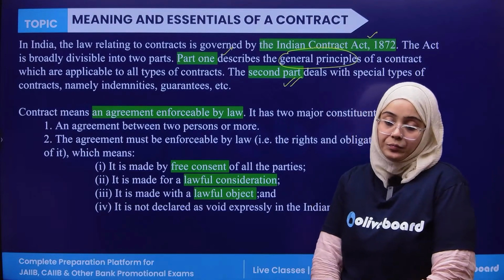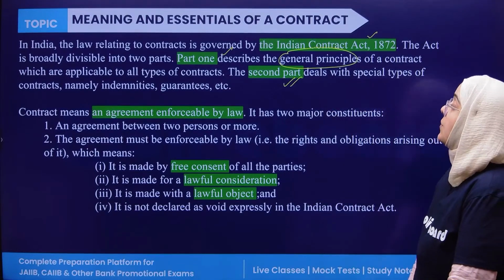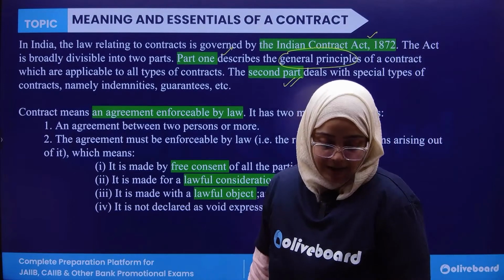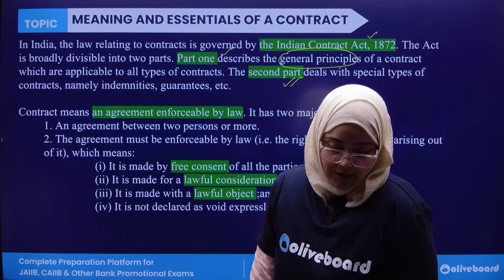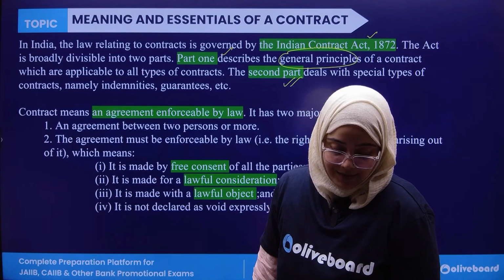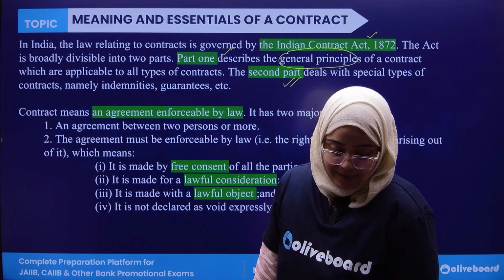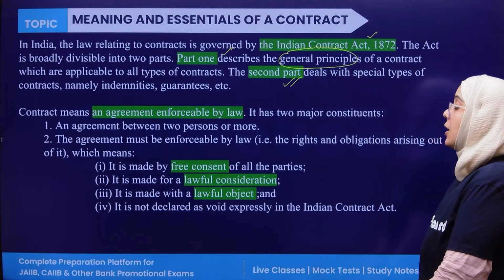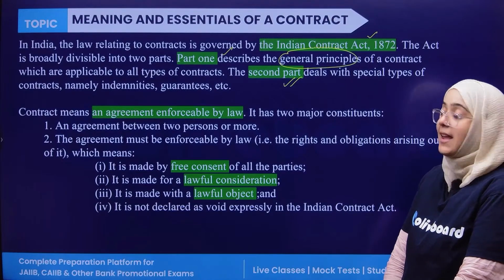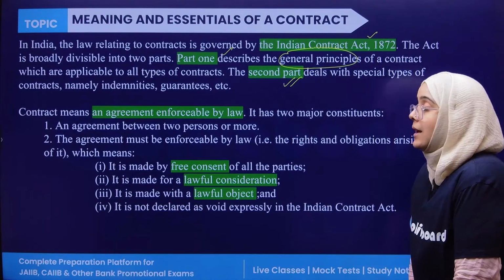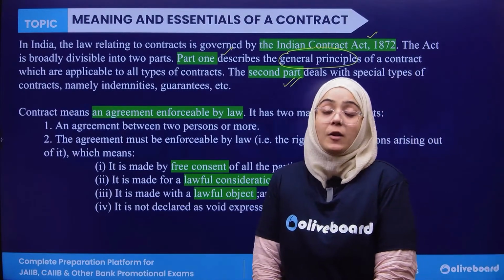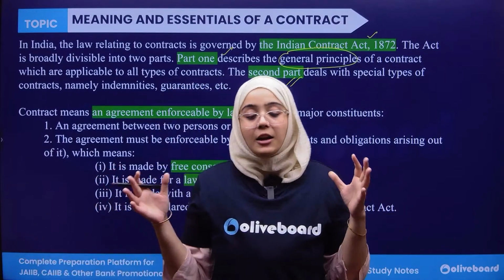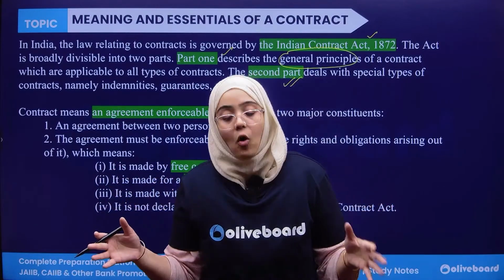Now, what is a contract? What does this term mean? A contract is an agreement that is enforceable by law. An agreement is a broader concept.